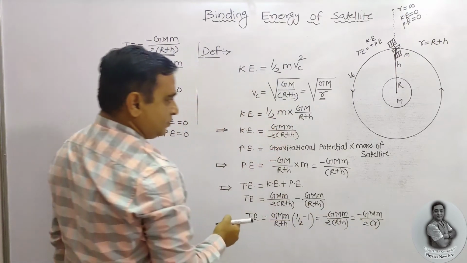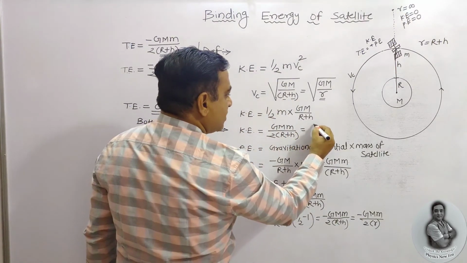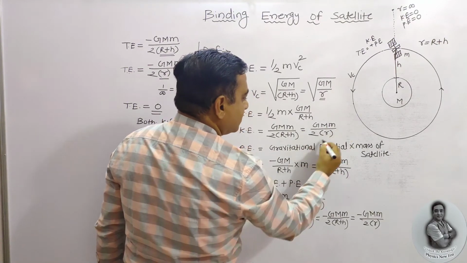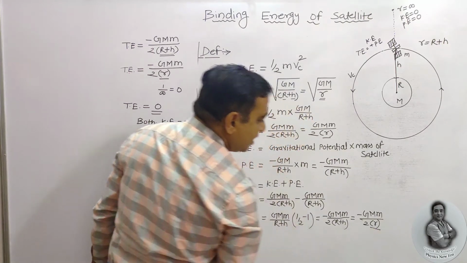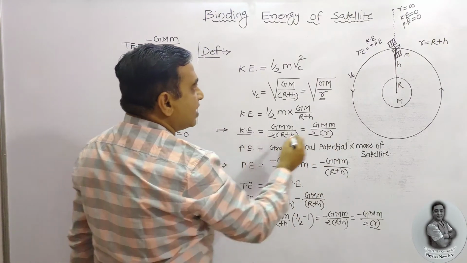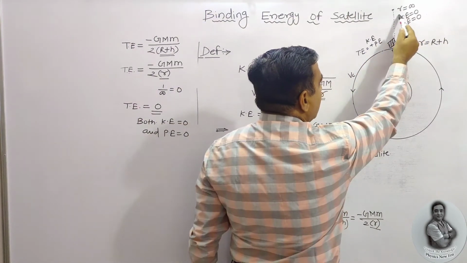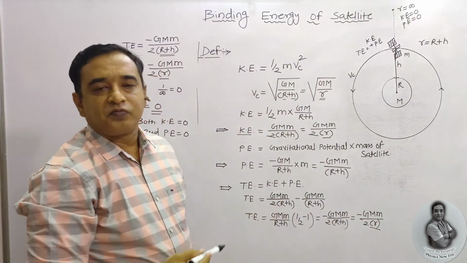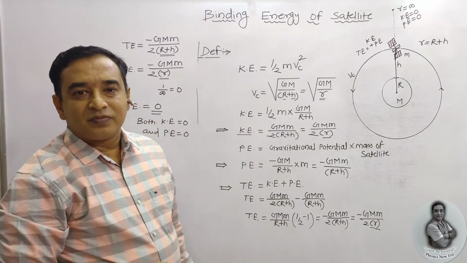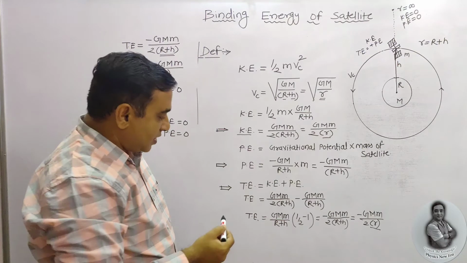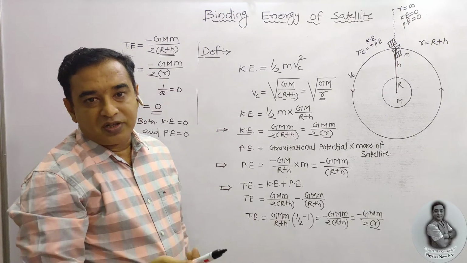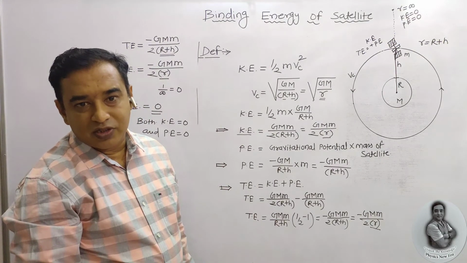If r is equal to infinity, 1 upon infinity is equal to 0. That means kinetic energy at r equal to infinity is 0, as well as the potential energy is 0. If both are 0, total energy is also 0. Means, see here, if total energy is equal to 0, obviously kinetic energy as well as potential energy is equal to 0.